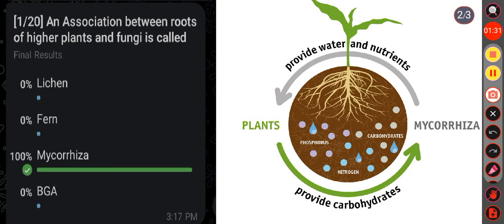Ferns are a group of vascular plants that reproduce via spores and have neither seeds nor flowers, so they are included under the plant group Pteridophyta. Okay. Then in the option D, that is BGA, meaning blue green algae, also known as cyanobacteria, which are widely distributed in both aquatic and terrestrial environments. Okay. But here an association between roots of higher plants and fungi is called mycorrhiza.